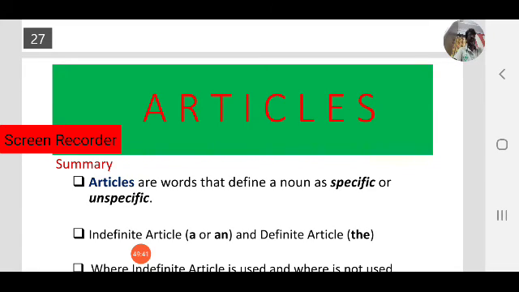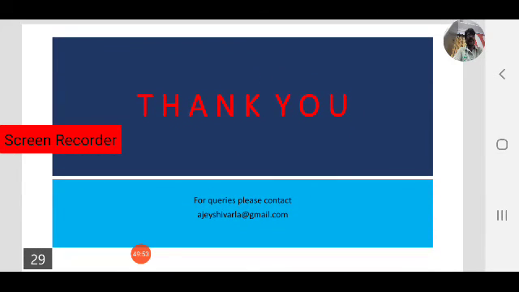In some cases we don't use it: before plural countable nouns, before uncountable nouns, before material nouns and before names of meals. We need not use the indefinite article. This is all about indefinite articles.